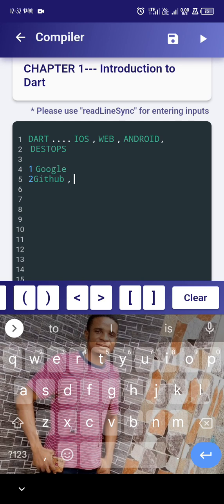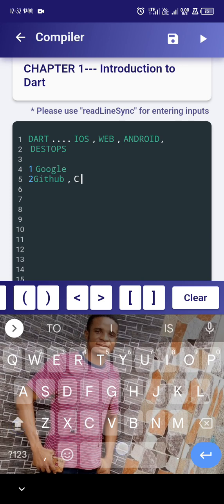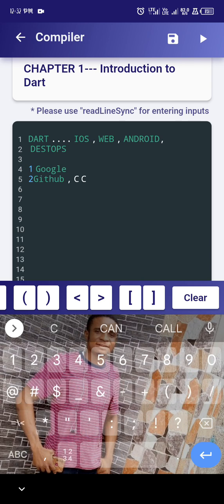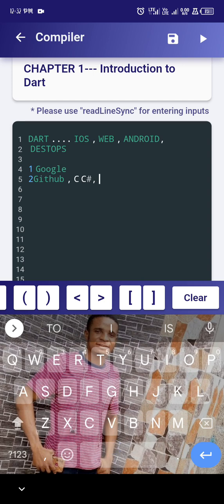And as e concern dat, if you get small knowledge about programming languages like C sharp, if you have done it before, you go know all dis one wey dey mention na programming language. C sharp, Java, JavaScript, there are a lot of them. If you get knowledge about dis one wey I dey mention now, that means dat go dey very simple for you. If you get knowledge about C sharp, Java and JavaScript, my brother, you go enjoy dis very particular video wey I dey do give you.